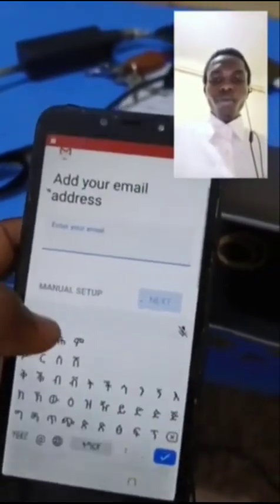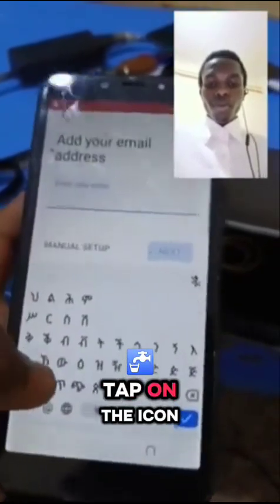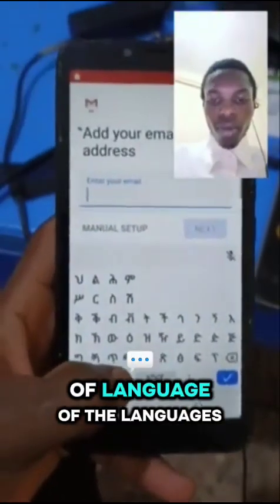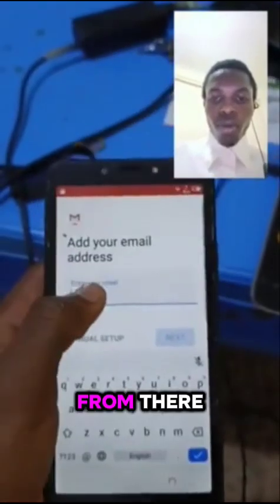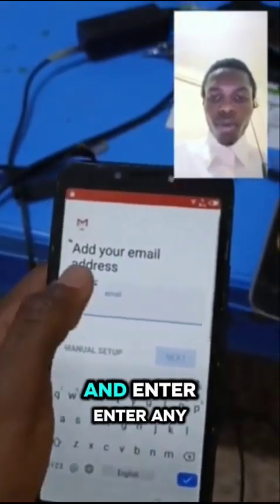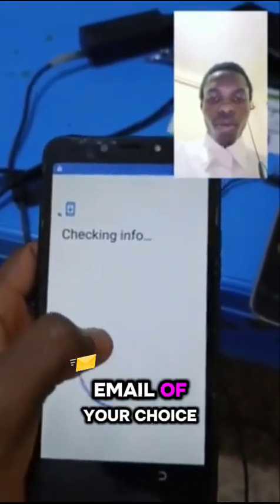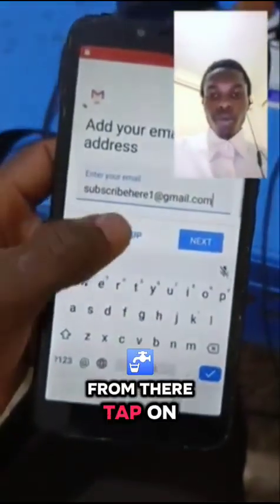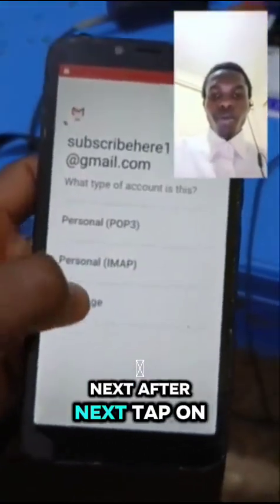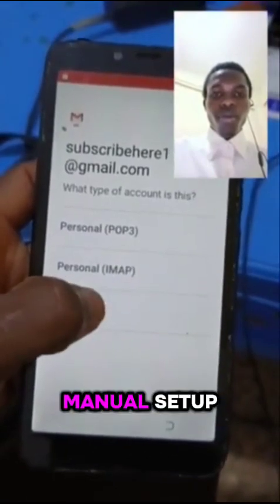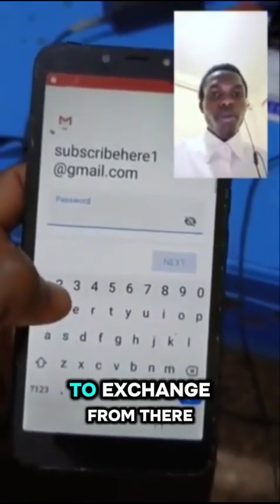From there, tap on the icon of the languages. From there, change it to English and enter any email of your choice. From there, tap on next. After next, tap on manual setup, then go ahead on to exchange.